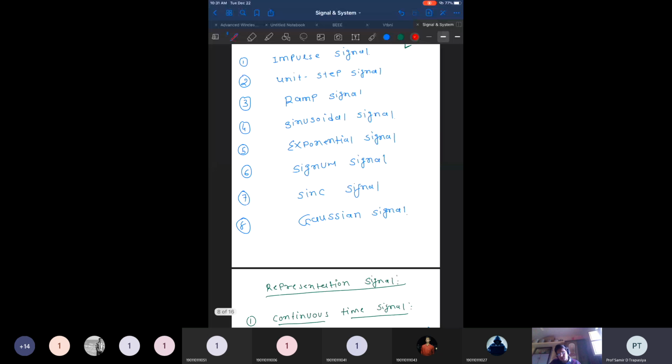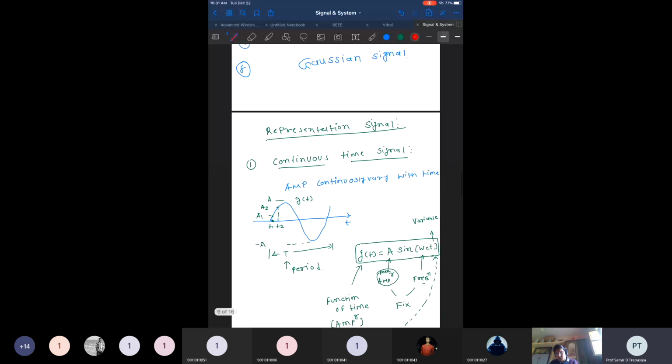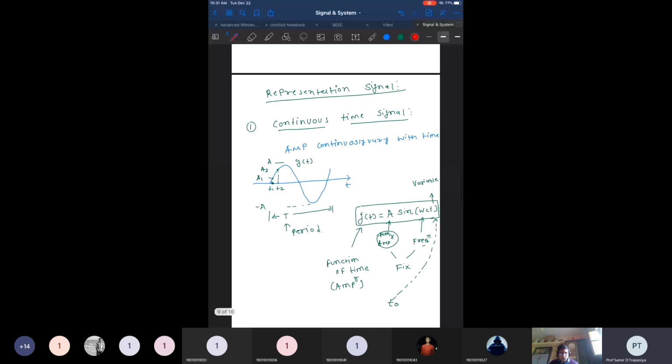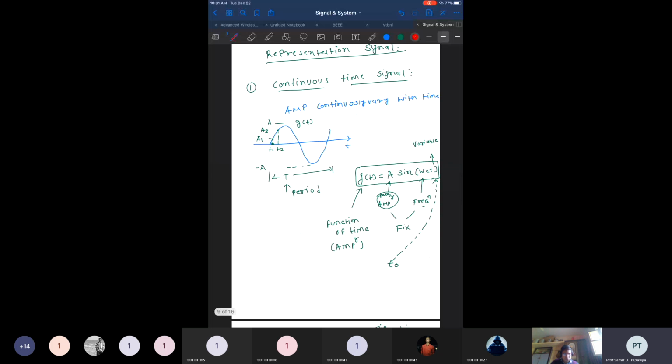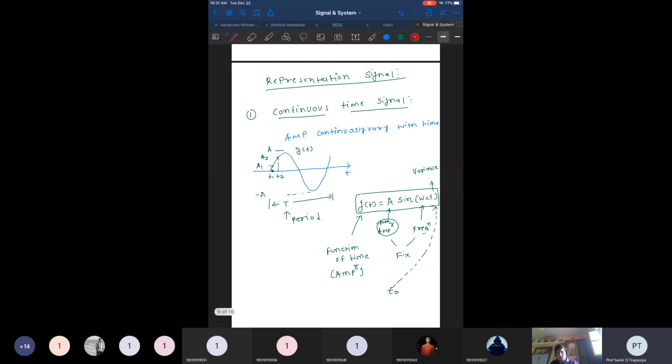Before starting with the signals, we discussed the continuous time signal and the discrete time signal. The continuous time signal is a signal in which the amplitude is continuously changing with time. If we are able to discretize the time domain into infinite intervals, and every interval has a unique amplitude, that is known as a continuous time signal.